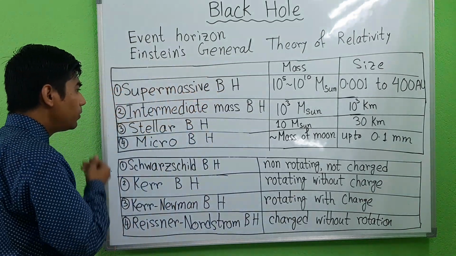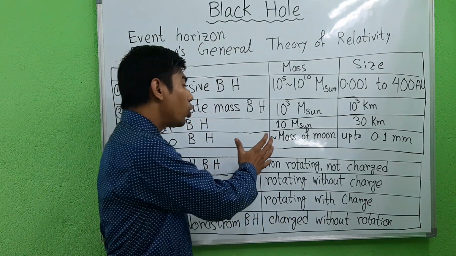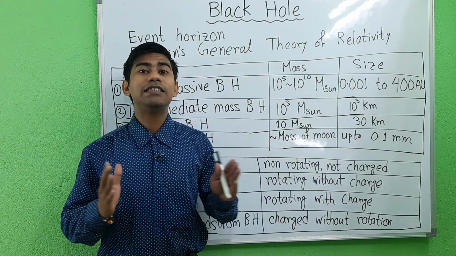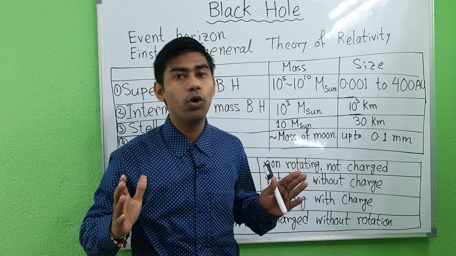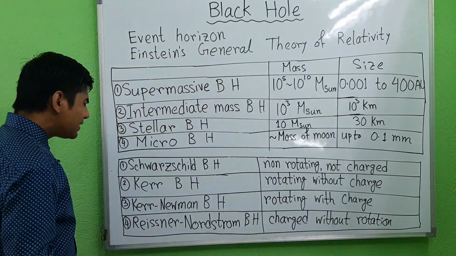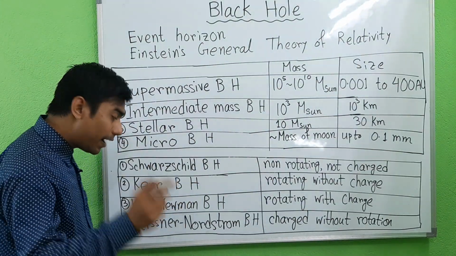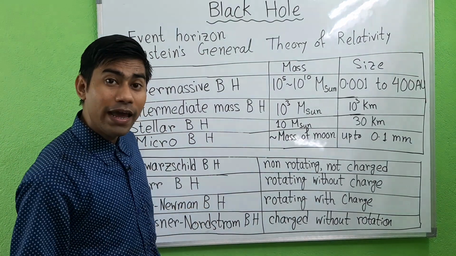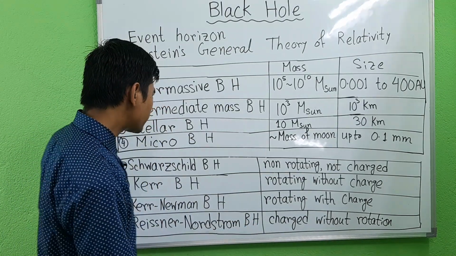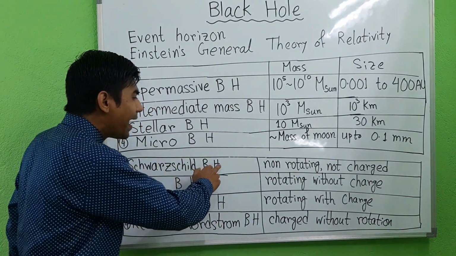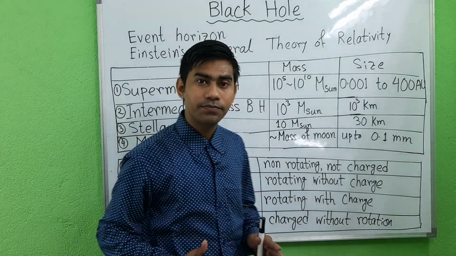Now, according to their properties, that is whether they are rotating or non-rotating, charged or non-charged, black holes are divided into another four classes. First is the Schwarzschild black hole. Second is the Kerr black hole. Third is the Kerr-Newman black hole. And fourth is the Reissner-Nordström black hole. Schwarzschild black holes are non-rotating and not charged.